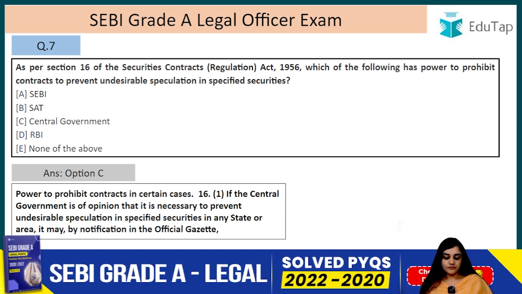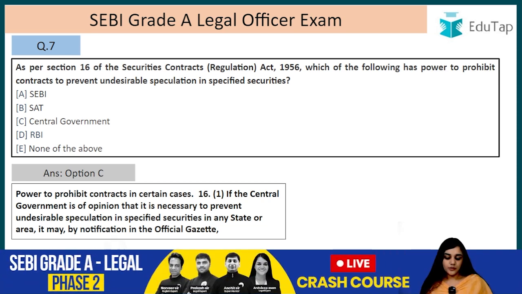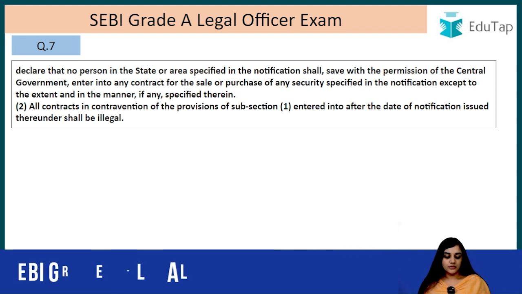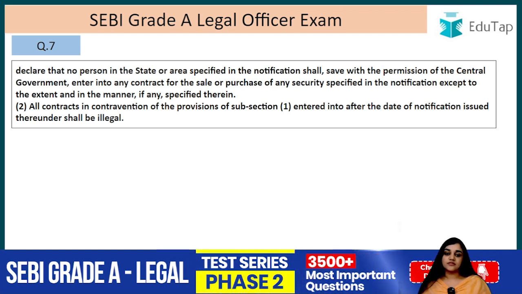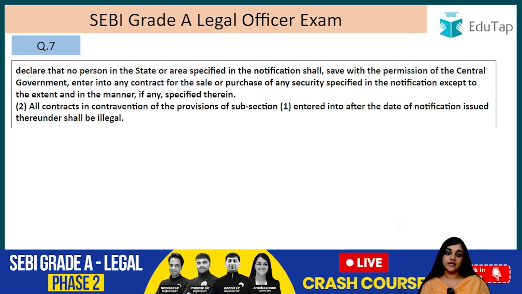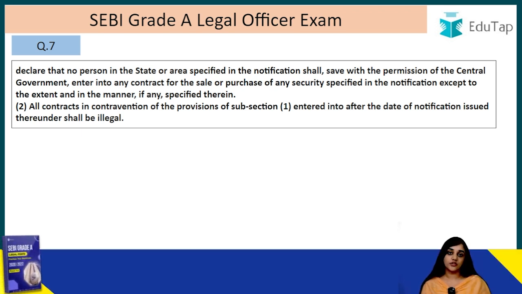If the central government is of the opinion that it is necessary to prevent undesirable speculation in specified securities in any state or any area, it may, by notification in the official gazette, declare that no person in the state or the area specified in the notification shall, save with the permission of the central government, enter into any contract for the sale or purchase of any security specified in the notification, except to the extent and manner, if any, specified therein. So the central government can declare that no person in that state or area is going to enter into such contracts of sale and purchase related to the securities mentioned in that notification.